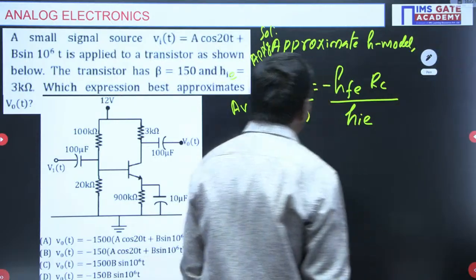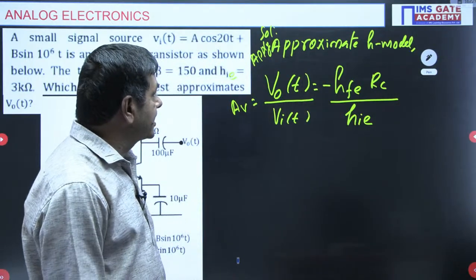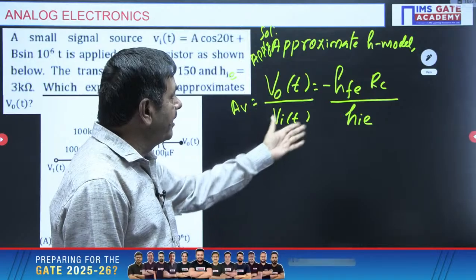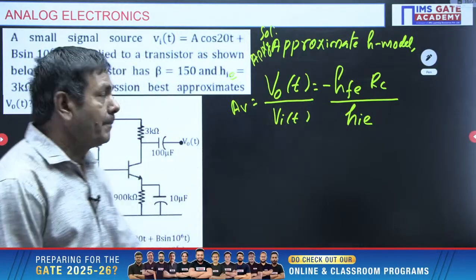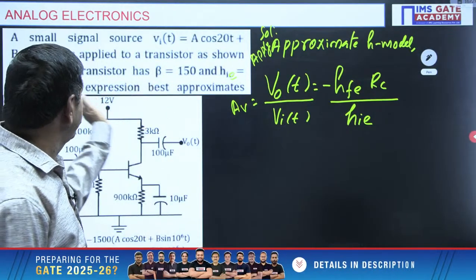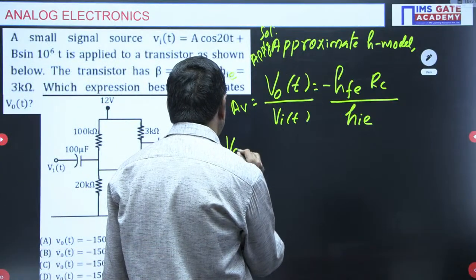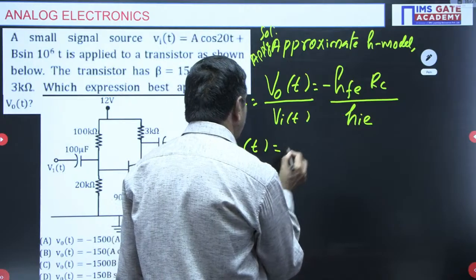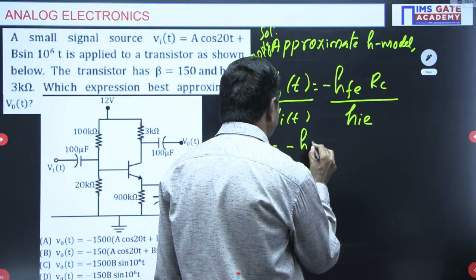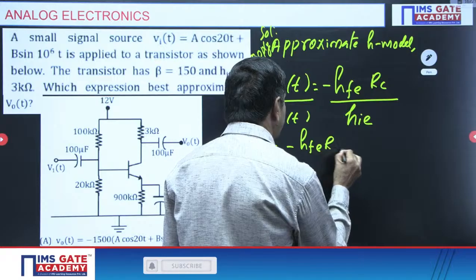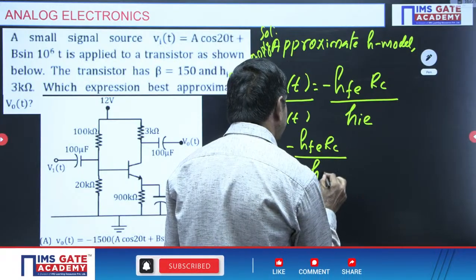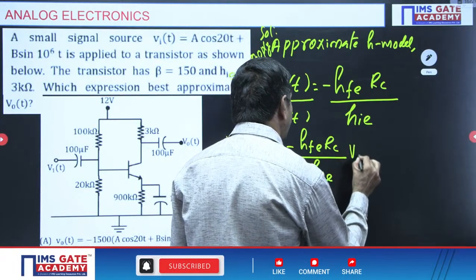By using the approximate analysis, I derived the voltage gain V0 of t by Vi of t, that much only. But the problem is asking V0 of t, which means you have to multiply by Vi of t: minus HFE into RC by HIE multiplied by Vi of t.